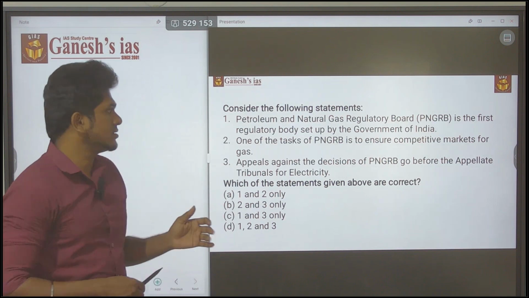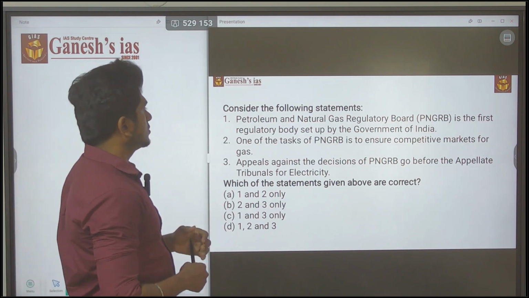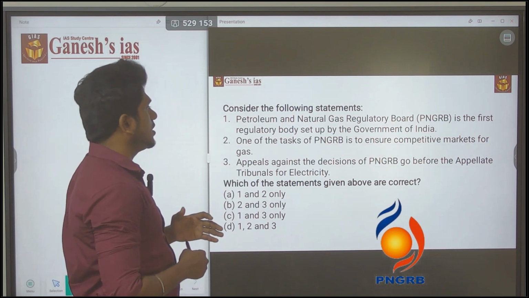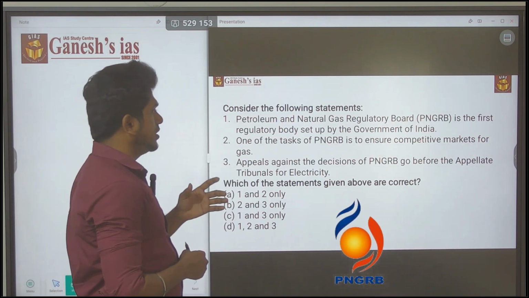Let's start. Consider the following statement. Petroleum and Natural Gas Regulatory Board is the first regulatory body set up by the government of India.